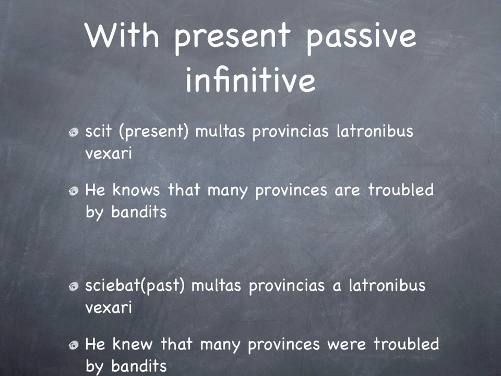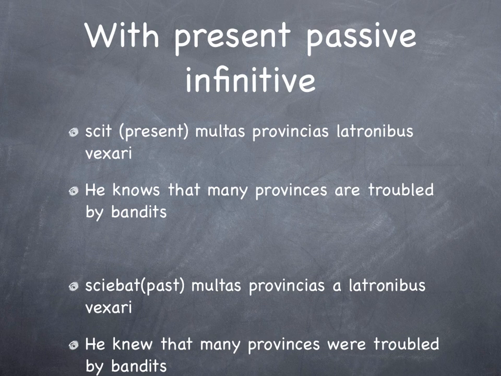The next one is the present passive infinitive. Scit. He knows many provinces to be annoyed by thugs. Now we wouldn't write that, we would say he knows that many provinces are troubled by the bandits. So that's the present passive infinitive. Again, this is the many provinces at the time they are being troubled by the thugs. Sciebat. Now it's in the past. He knew that many provinces were being troubled by the bandits.